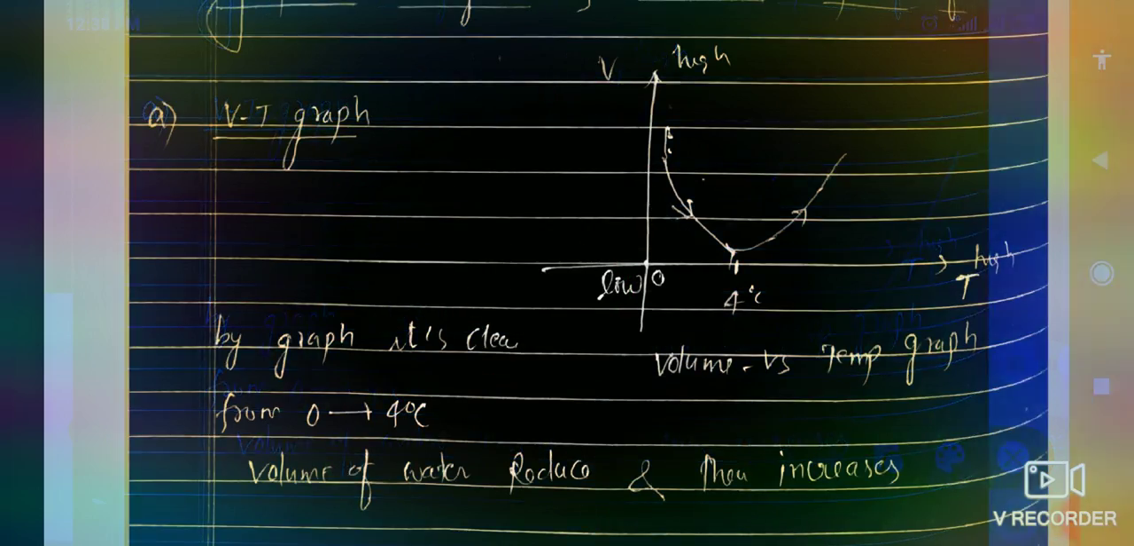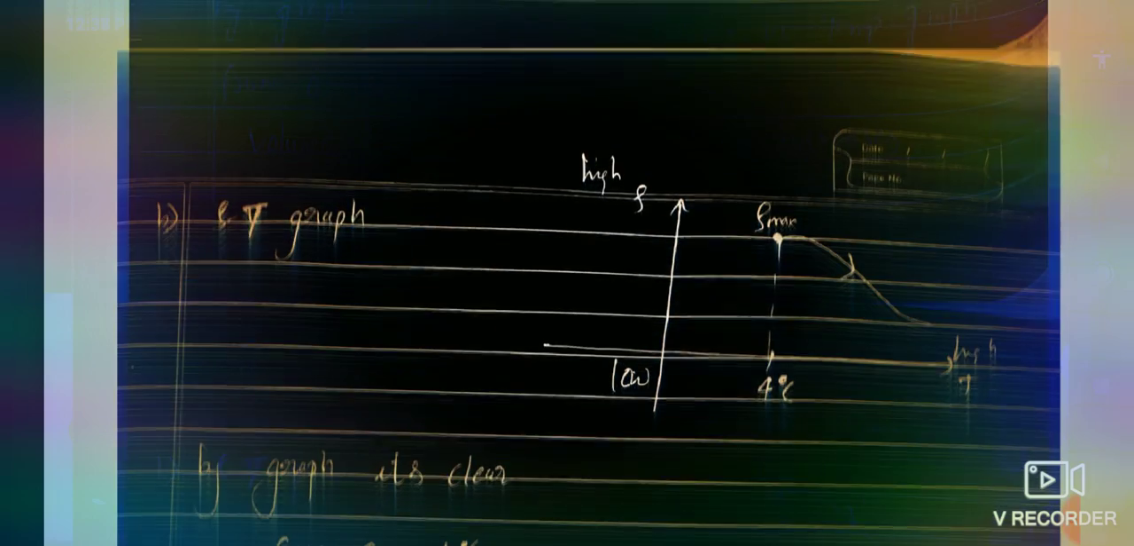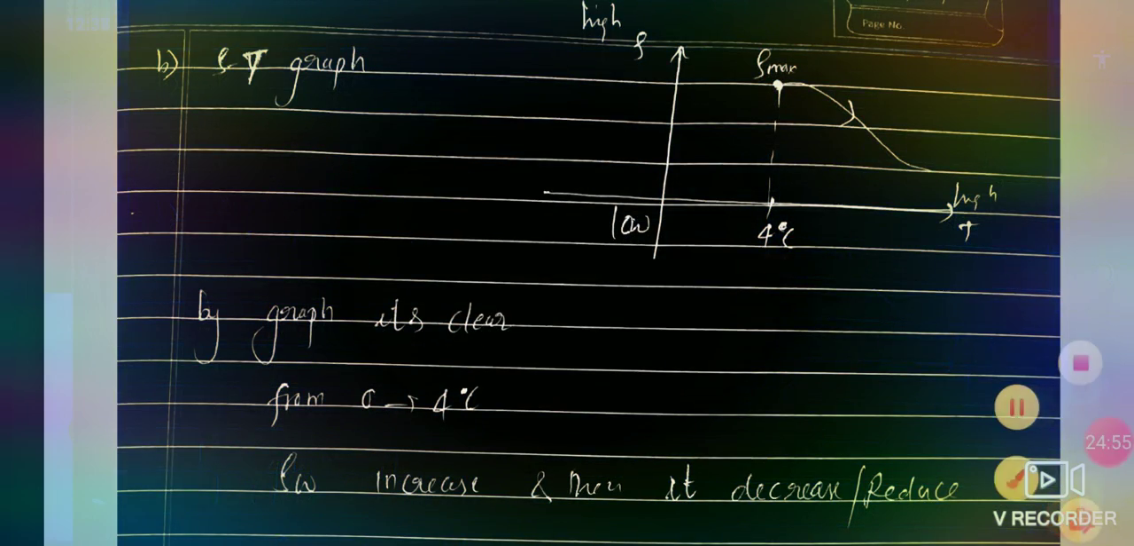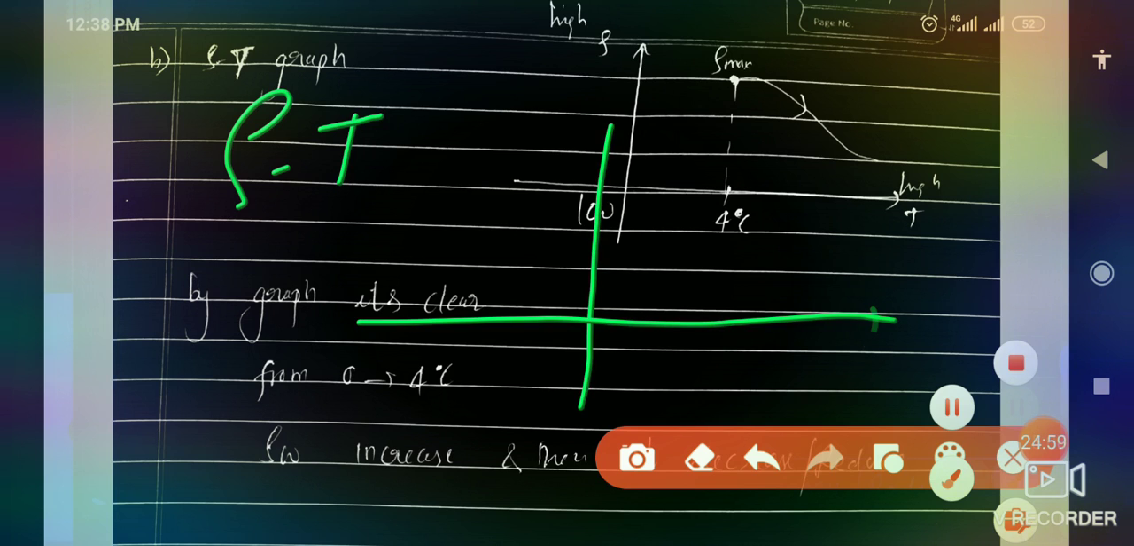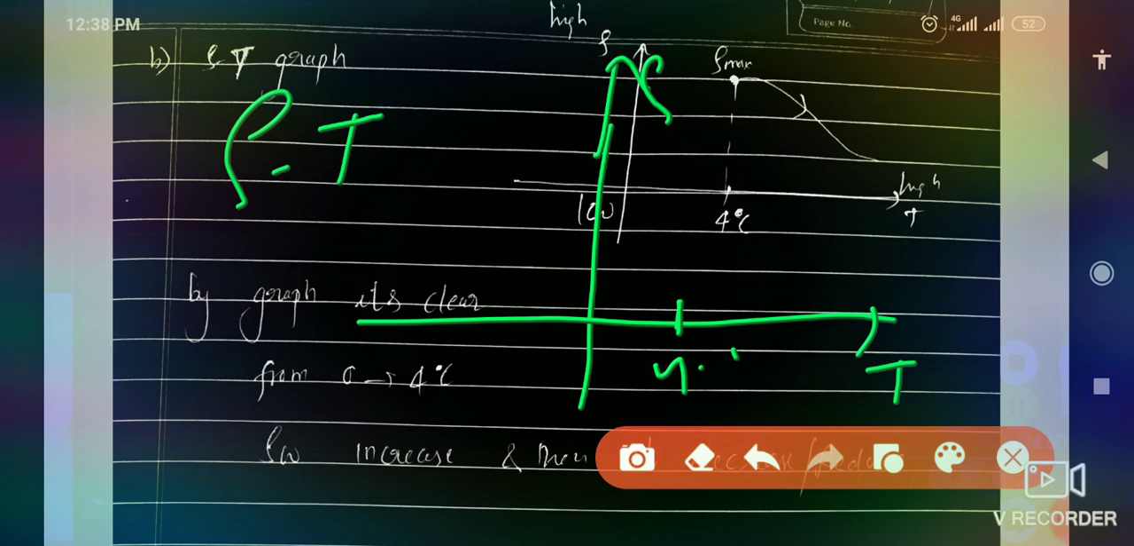Now the rho-T graph. What is the rho-T graph? On the x-axis we take the temperature, and on the y-axis we take the density. And here is 4 degrees Celsius. At 4 degrees Celsius density is maximum, and as we increase the temperature, density starts reducing. So this is the rho-T graph.